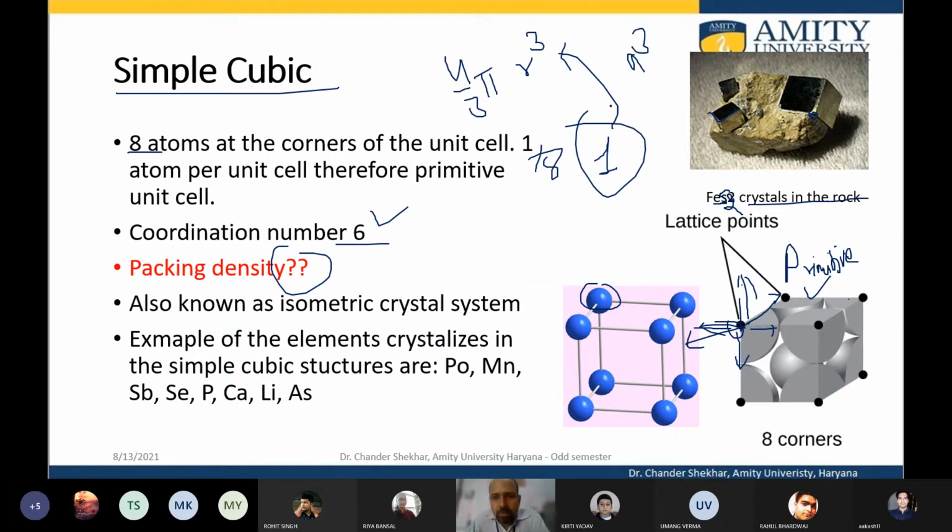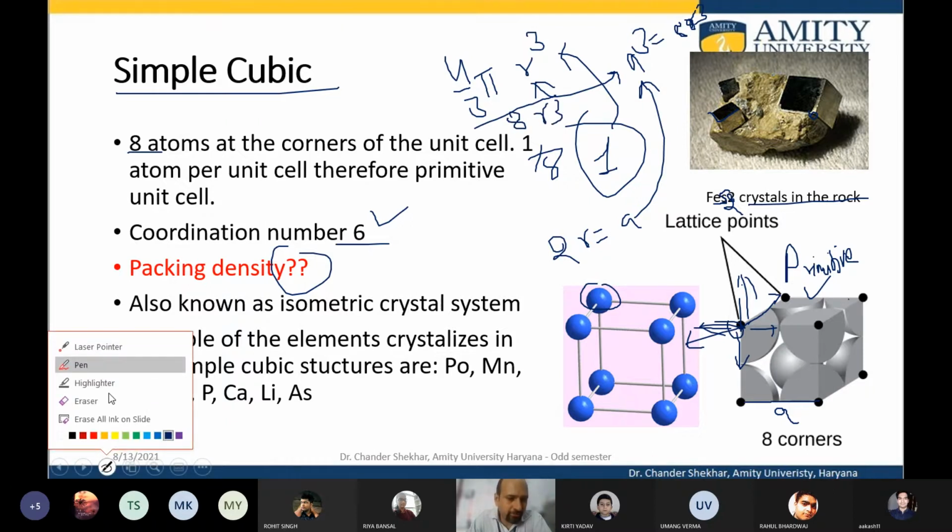So basically, what is the correlation between R and A here? From the unit cell, we can see this edge length is A and this is 2R. So 2R is equal to A. So we can substitute this value in here, and we get A cube is equal to 2R cube, so this is 8 R cube. So now if we divide this by 8 R cube,